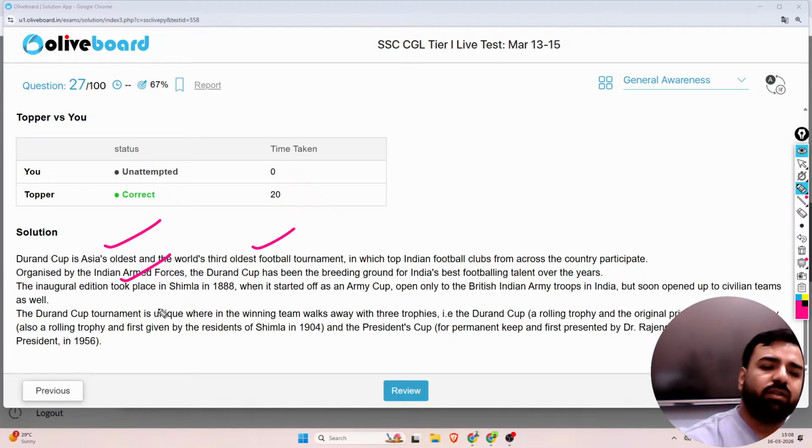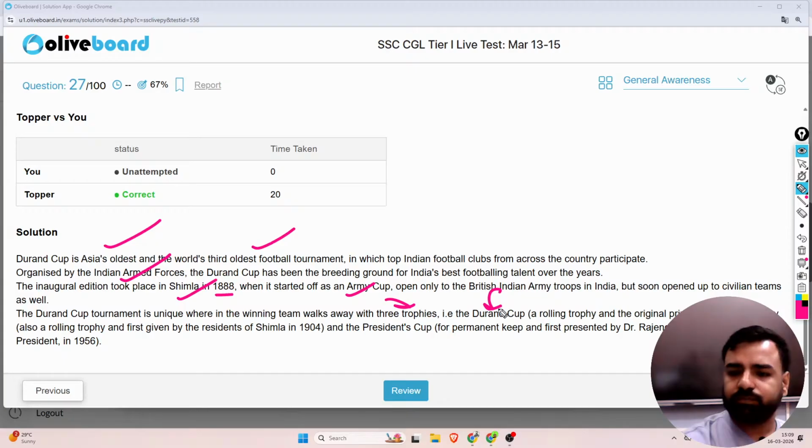The inaugural edition took place in Shimla in 1888, when it started off as an army camp open only to the British Army troops in India, but soon opened for civilian teams as well. This is unique because the winning team takes away 3 trophies, that is the Durand Cup, Shimla Trophy, and also the President's Cup. And that's why here the correct answer was both.